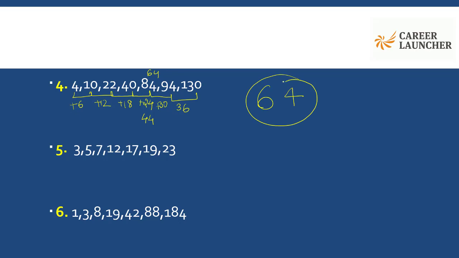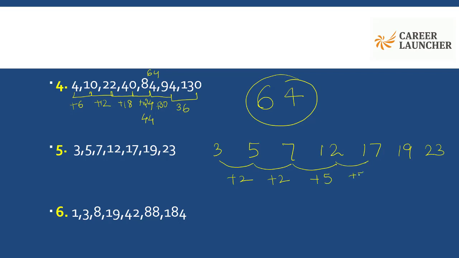Looking at the next one. 3, 5, 7, 12, 17, 19, 23. Okay, again looking at the difference here. The difference between 3 and 5 is 2. So the difference here is plus 2, again plus 2, plus 5, plus 5, plus 2.